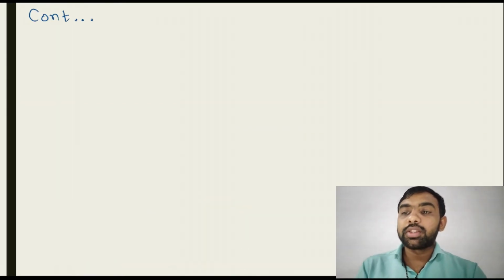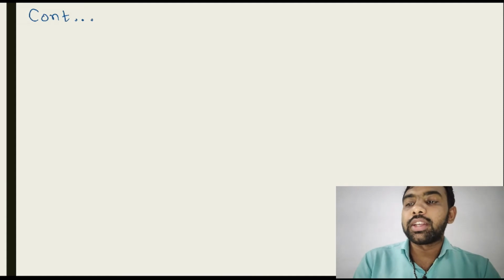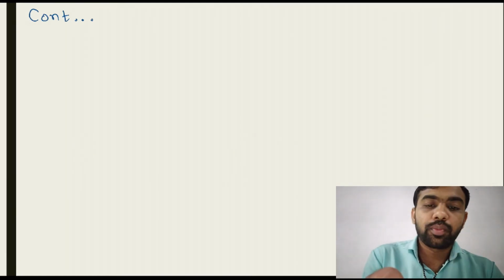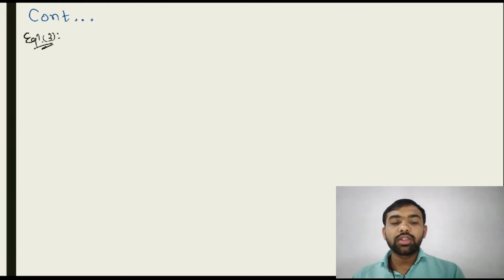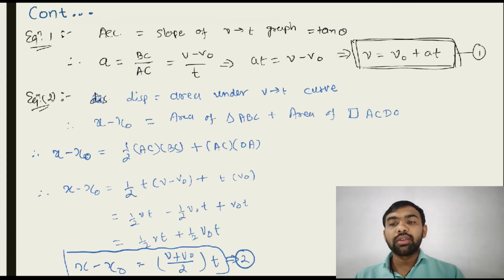Now let's derive equation number 3. You have those two equations: V is equal to V0 plus AT, and x minus x0 is equal to V plus V0 upon 2 into T. Put the value of V into equation number 2; replace V in equation number 2 using equation number 1.